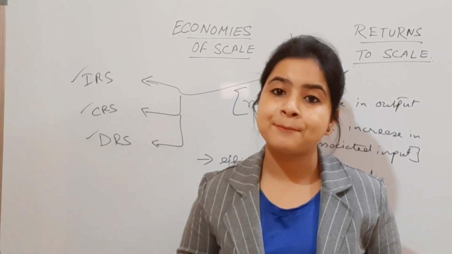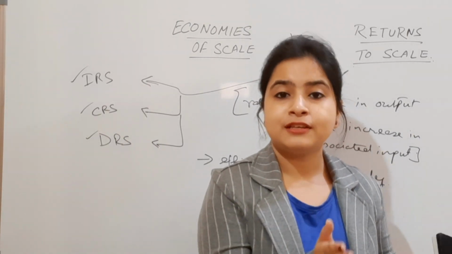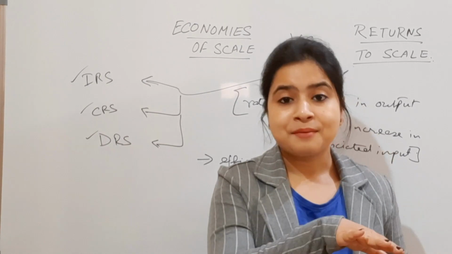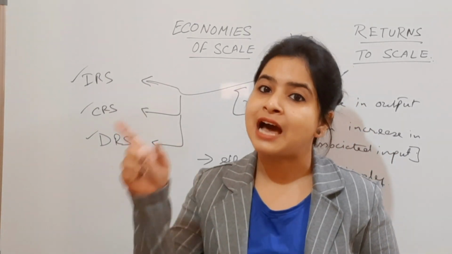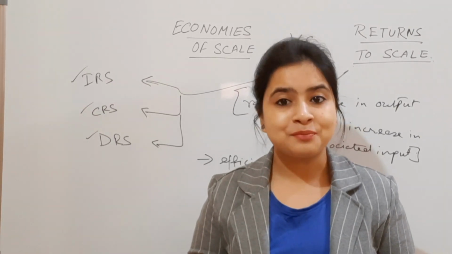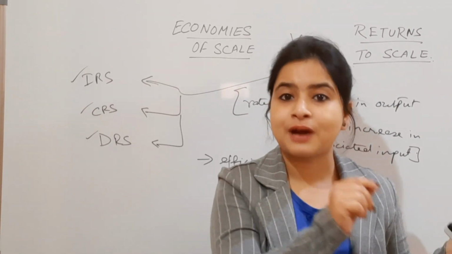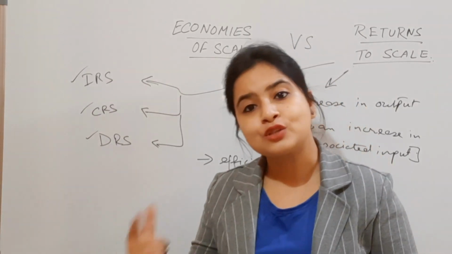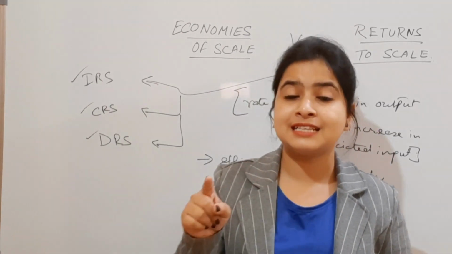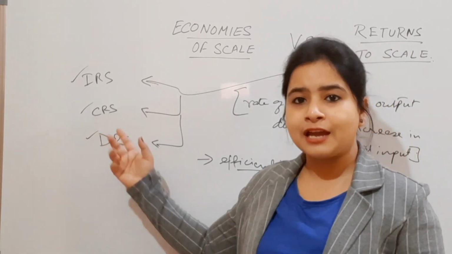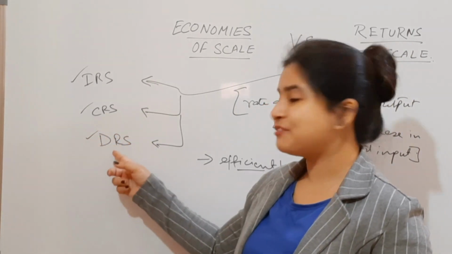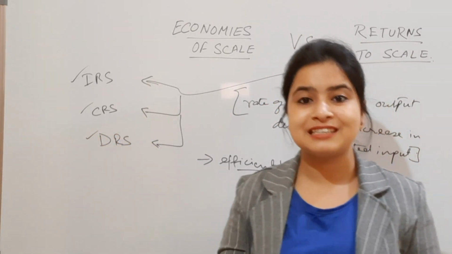So here what happens? The inputs are increased by an amount, and by the exact same rate, the outputs are also increasing. That means if the inputs are increased by double, the output will also be increased by double. So in that sense, it is remaining constant. So constant returns to scale. So I hope you can follow the next definition of DRS, that is decreasing returns to scale.